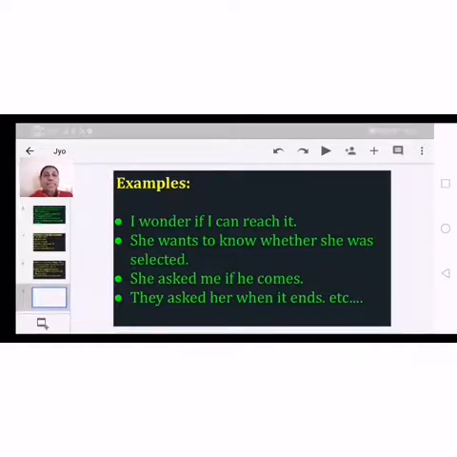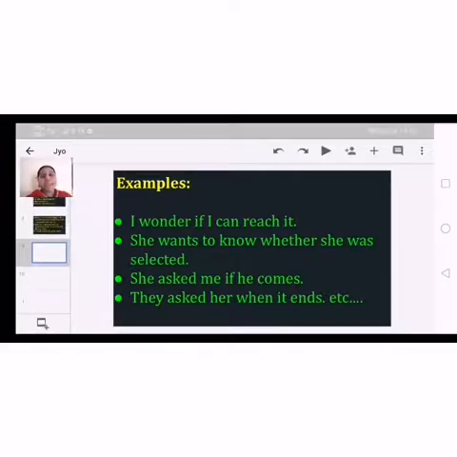And the next example, she asked me if he comes, or if he come. Okay, she asked me, she inquired of me. So this is also a declarative. And next, the fourth one, they asked her when it ends. They asked her when it ends. So these are all some basic examples of declarative statements.